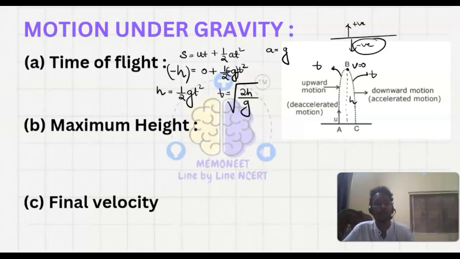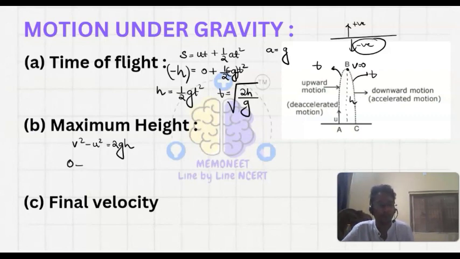Okay, then maximum height. For the maximum height we have the formula, that is v square minus u square equals 2gh. Here, let's say we are taking from a to b, because I need 0 in one of the values. For the initial point you have u velocity, and for the final point you have 0 velocity.